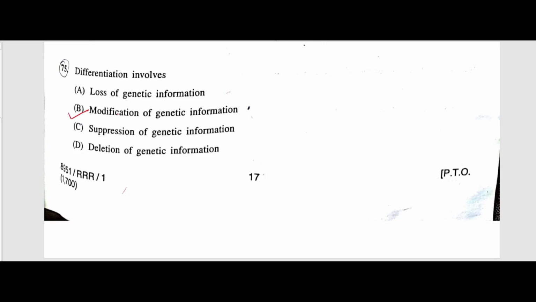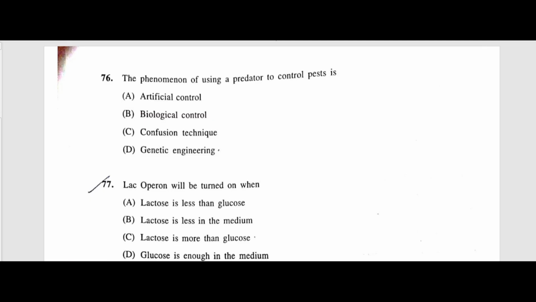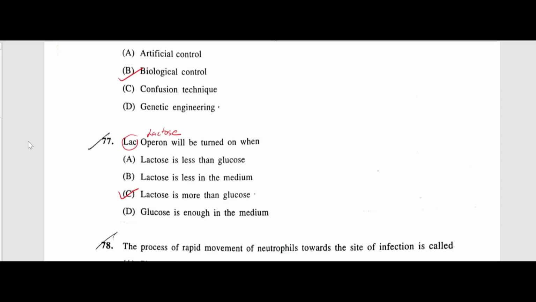Differentiation involves modification of genetic material. Next question, the phenomenon of using a predator to control pests is called biological control. Lac operon will be turned on, option C, when lactose is more than glucose. LAC stands for lactose. Lac operon will be turned on when lactose is more than glucose, because this operon will convert lactose into the ultimate energy source, that is glucose, right?